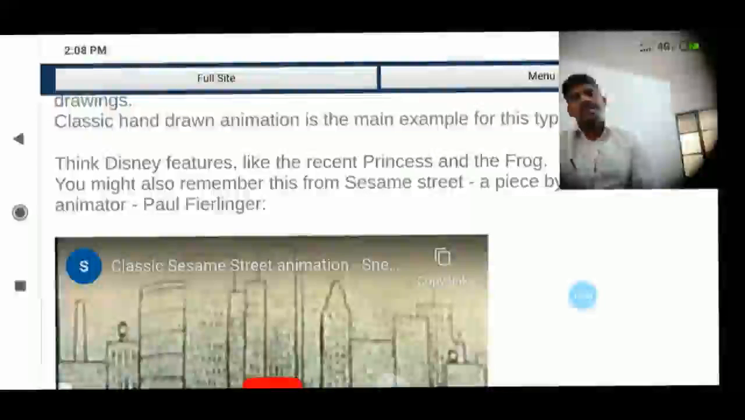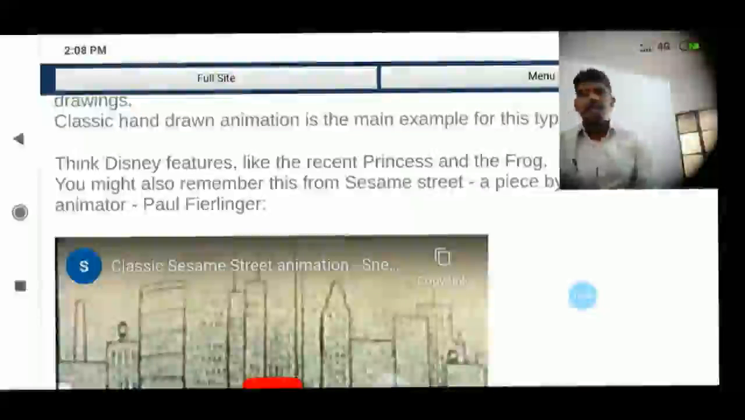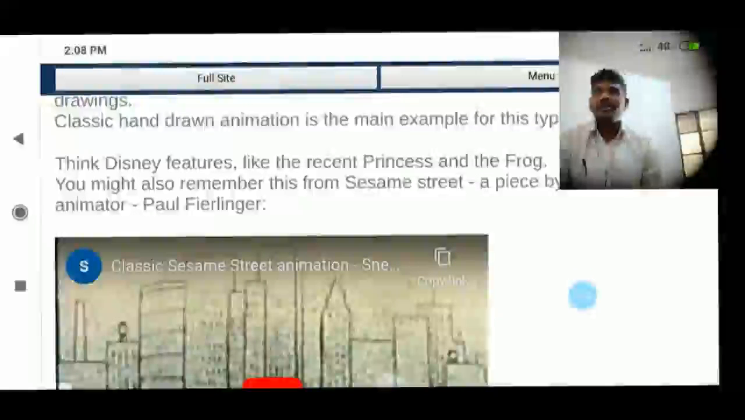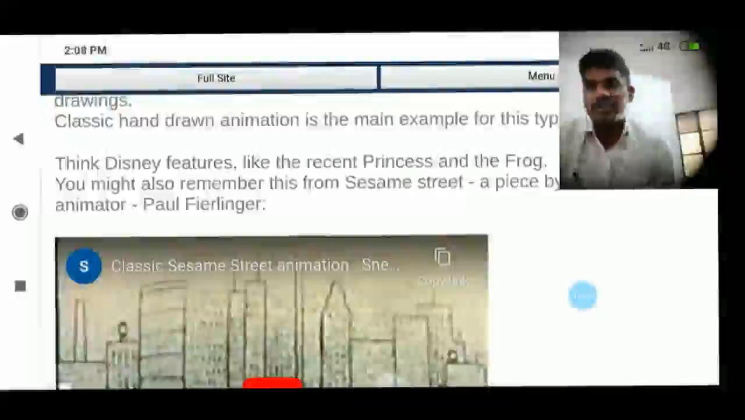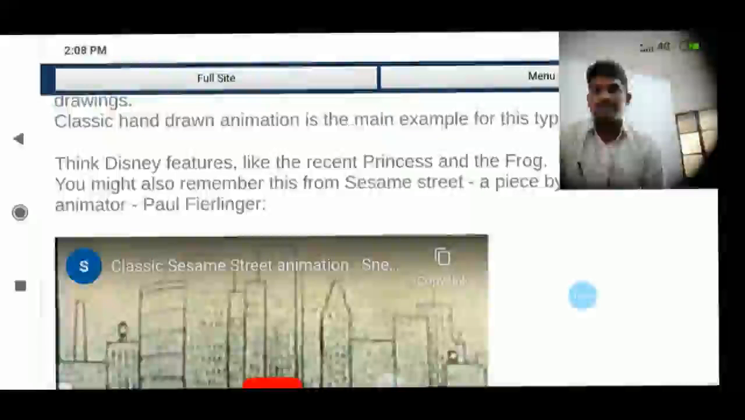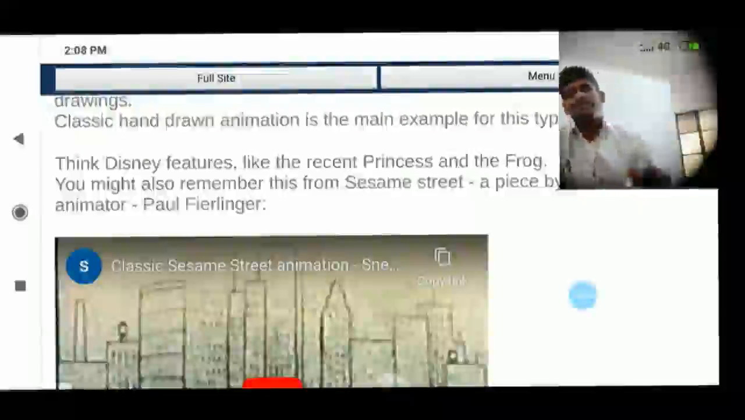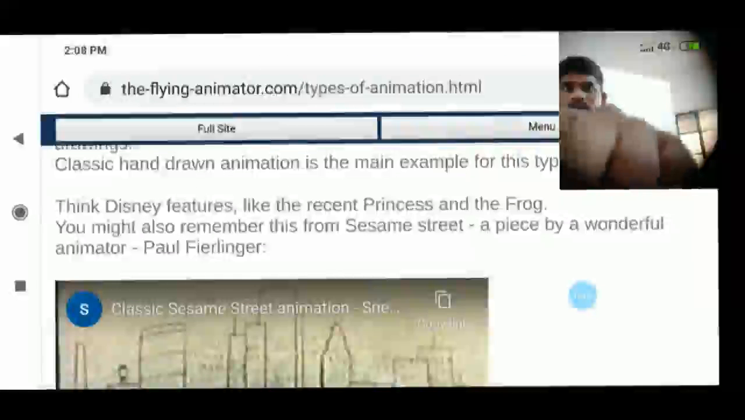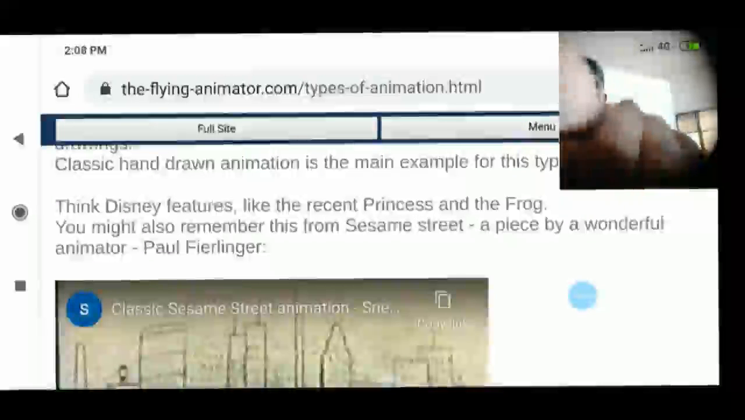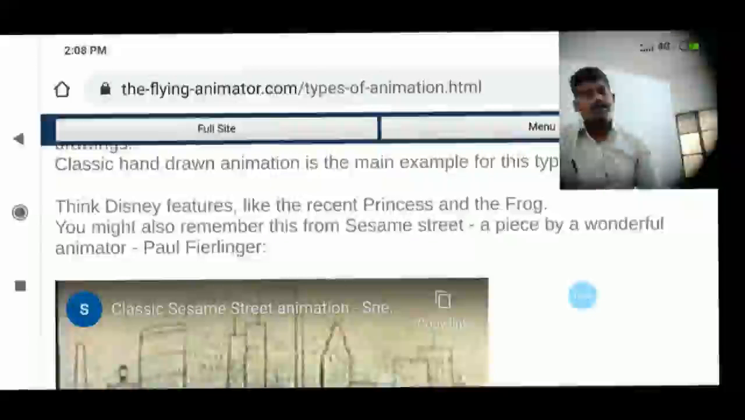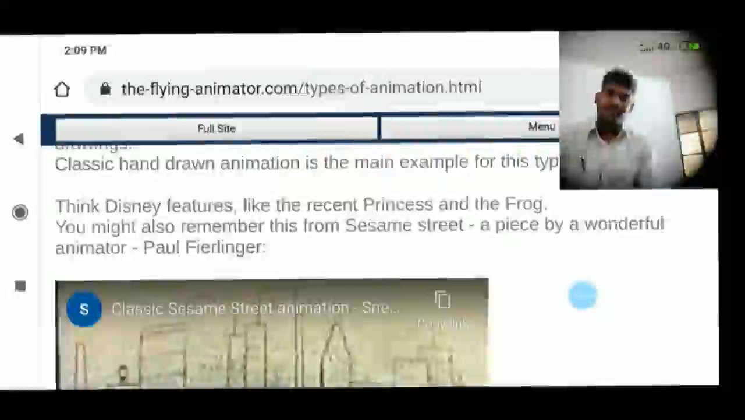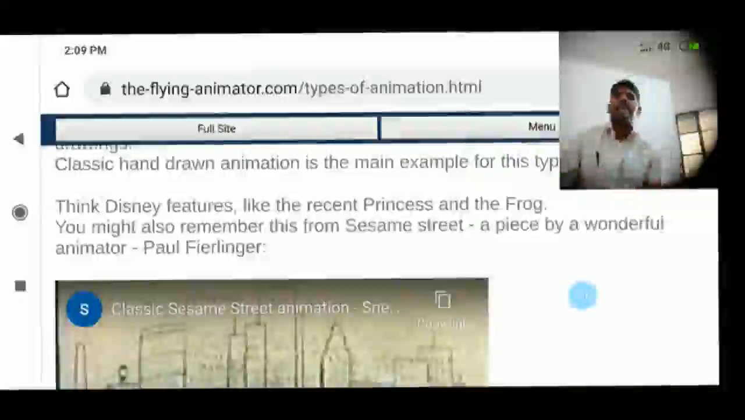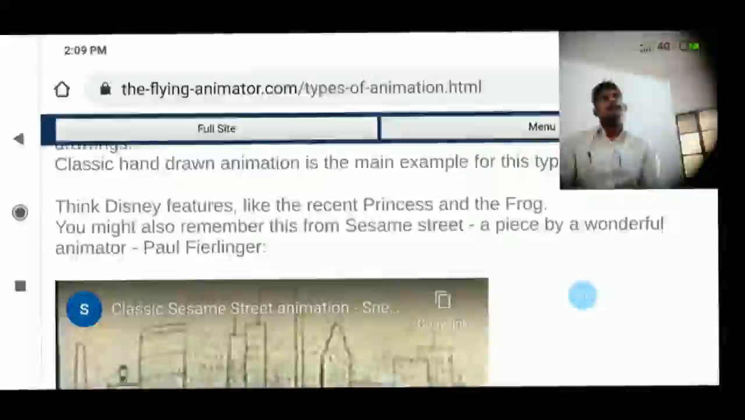One familiar video was made by Paul Ferlinger. He was an animator and he created a wonderful video. Princess and the Frog is a wonderful video done in 2D animation, classical hand-drawn animation.